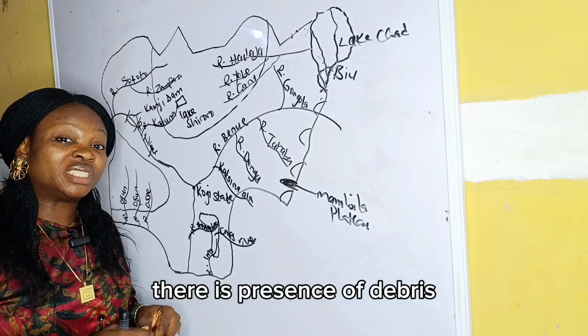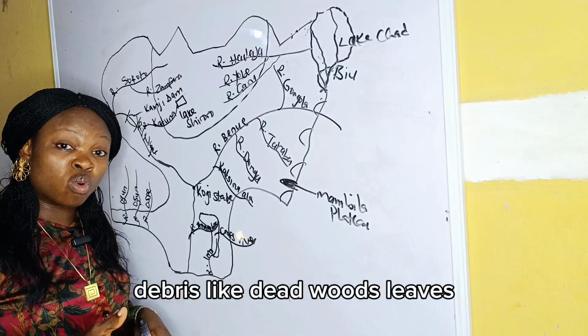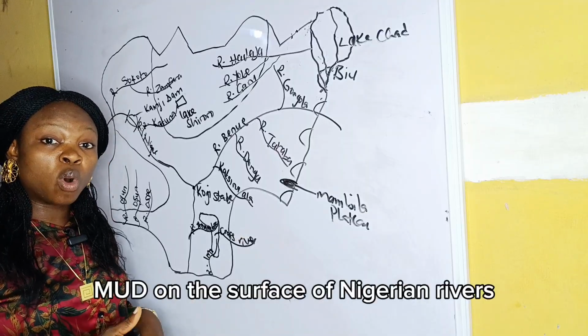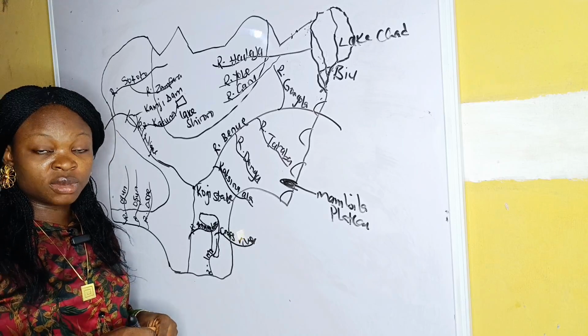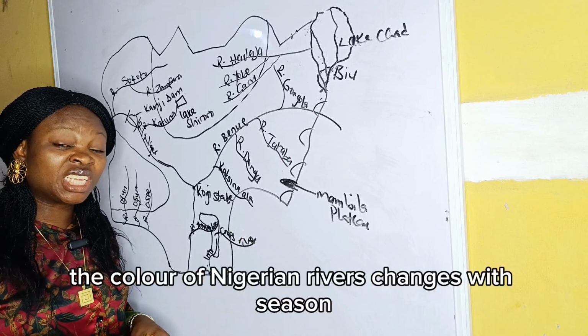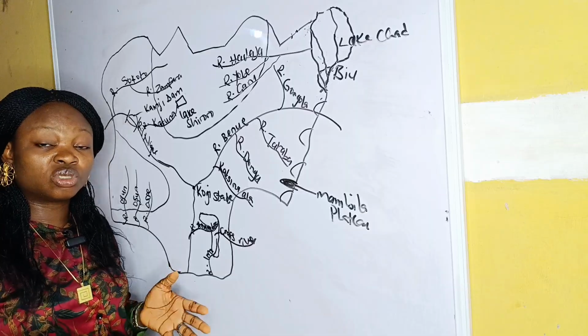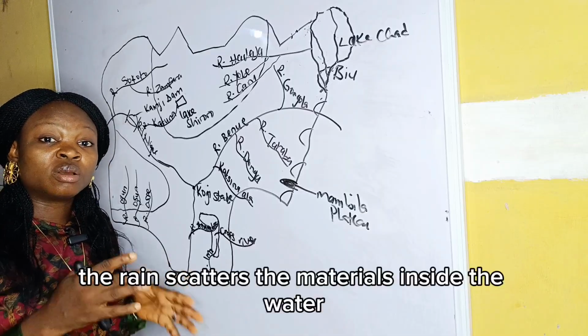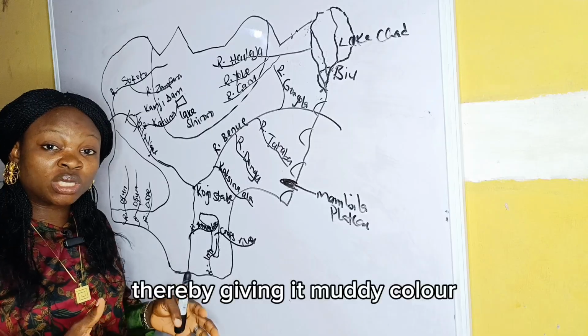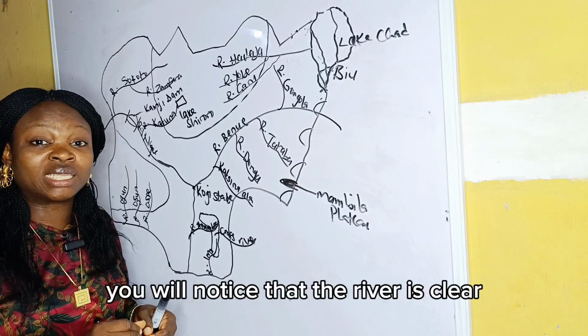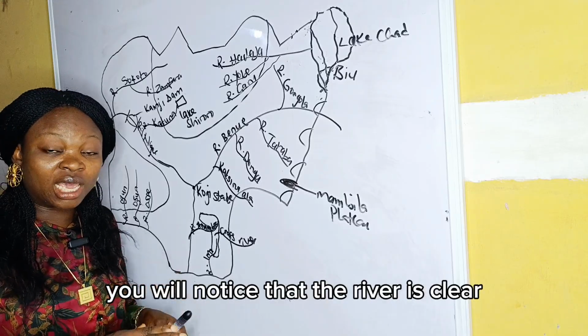There is presence of debris like dead woods, leaves, mud on the surface of Nigerian rivers. The color of Nigerian rivers changes with season. During rainy season, the rain scatters the materials inside the water, thereby giving it muddy color. But during dry season, you will notice that the rivers is clear.